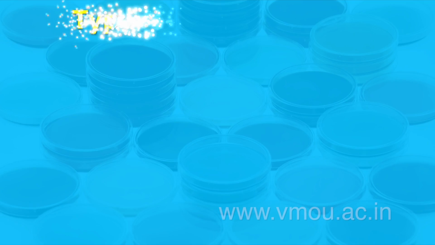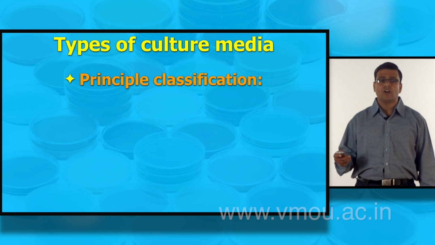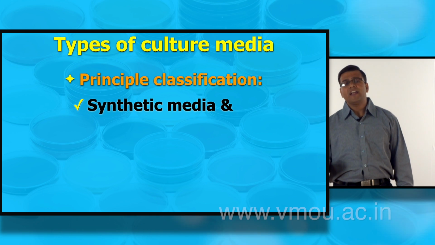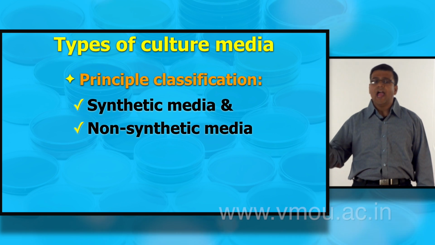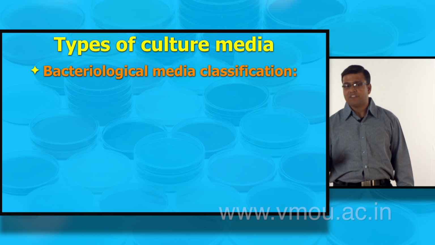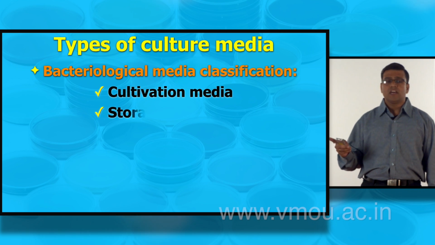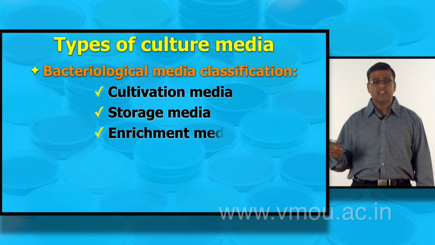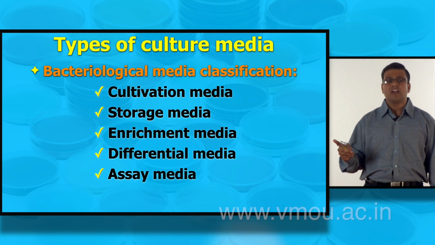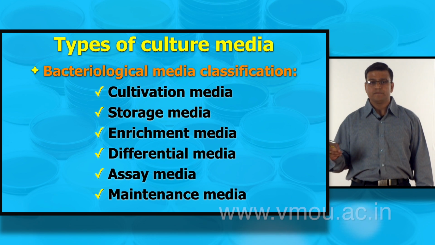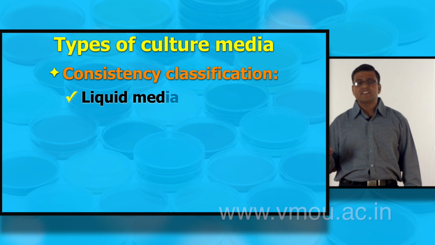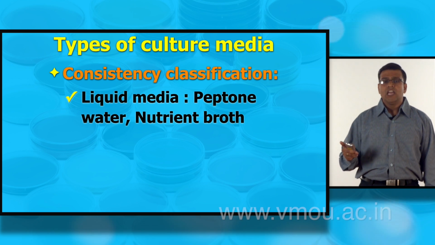There are different types of culture media on the basis of their principle of classification. On this basis, we divide them into two categories: synthetic media and non-synthetic media. Another one is bacteriological media classification. On this basis, the media is classified into six categories: cultivation media, storage media, enriched media, differential media, assay media. On the basis of consistency classification, media is divided into three categories: liquid media.